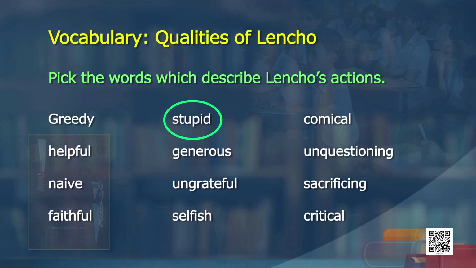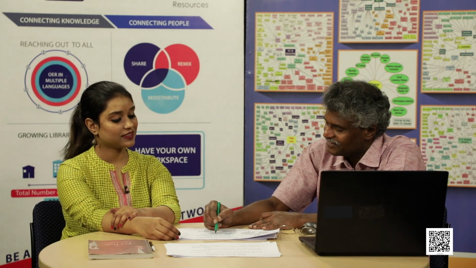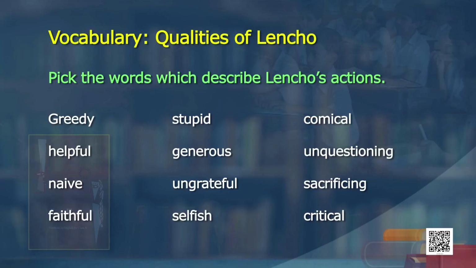Okay. Was he stupid? No, he was not stupid. Now, I would consider him stupid. How can one believe? Okay, you don't want to put him as stupid. Fine. It was his faith. All right. Was he generous? Yes, he was generous. Wow, how?